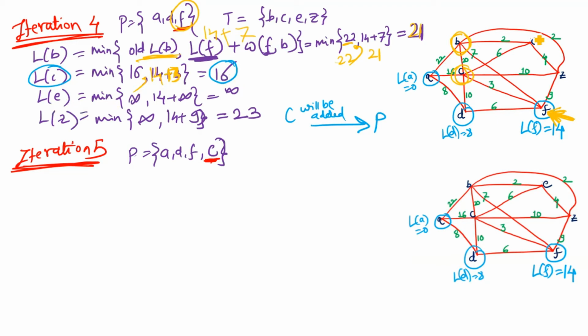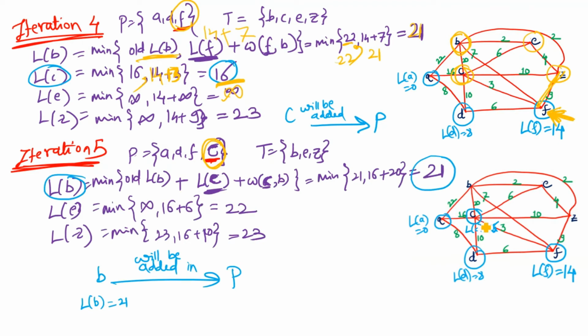In the same way we will calculate the length of e, which will lead to the value of infinite, and length of z, which will lead to the value 23, because there exists an edge from f to z. So we'll get some value for this z, which is coming out to be 23. Now among all of this, we have found that the length of c is the smallest one. So the vertex because of which we are getting the smallest value in this iteration will be added into the path. Now in the path we will have this particular vertex c recently added.